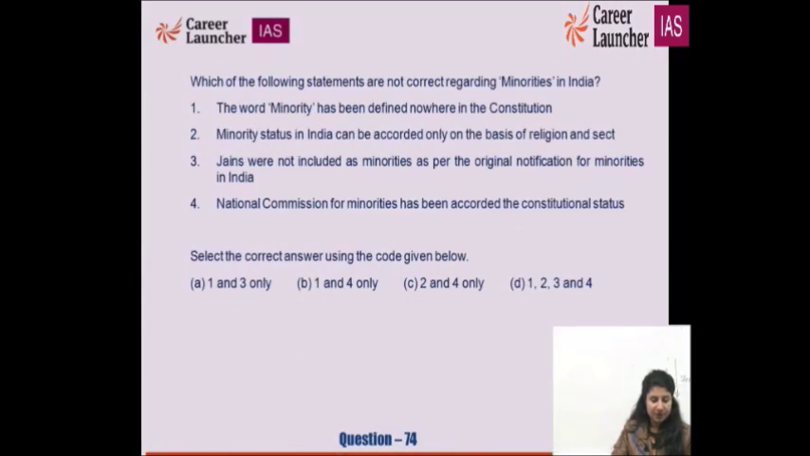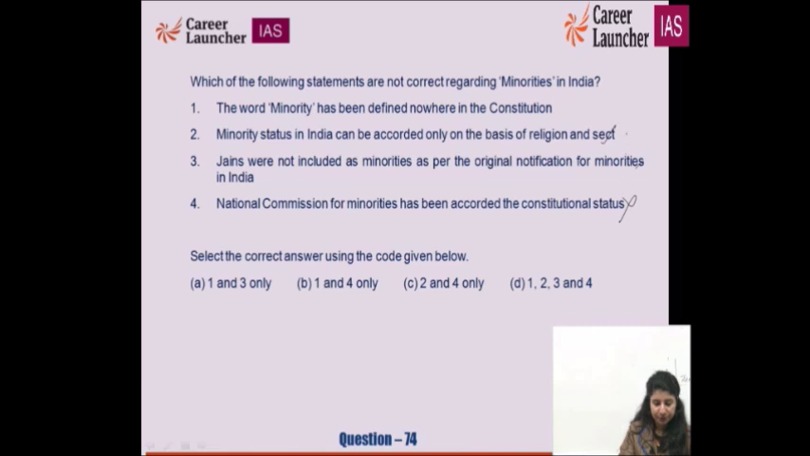Which of the following statements are not correct regarding minorities in India? The word minority has been defined nowhere in the constitution. We have to see the ones which are wrong. Minority status in India can be accorded only on the basis of religion and sect. No, it can be also on the basis of language. Jains were not included as minorities as per the original notification for minorities in India. The statement is correct. National Commission for Minorities has been accorded a constitutional status.